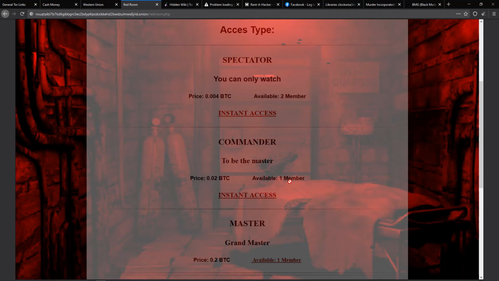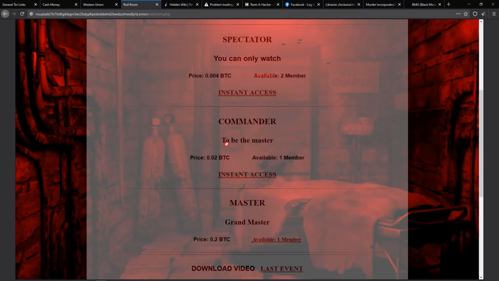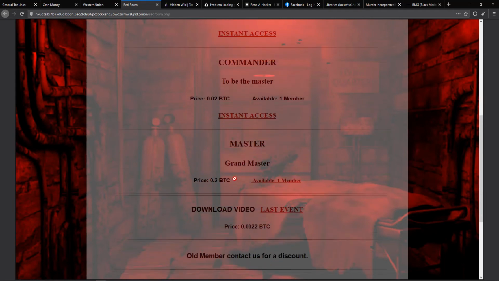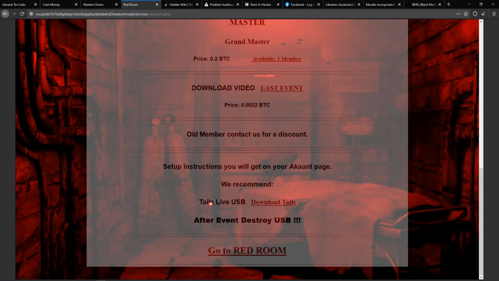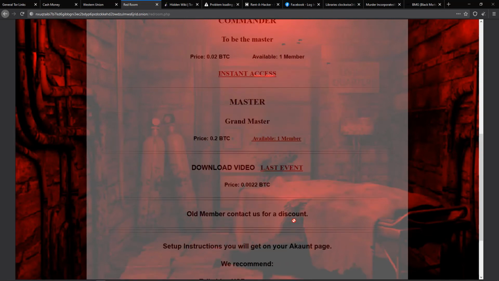And here is the master, and if you are the master or the grandmaster, you can order them anything and your wish will be accepted first. Then there is commander, and all have different levels. Here you have to pay 0.0 BTC, available for one member, and you can also download the past videos with this amount of money. You can see it is also recommending you to use the Tails operating system or Tails Live USB that I recently taught, and after that destroy the USB completely, because these are all sorts of illegal things and I don't even want to look at it.